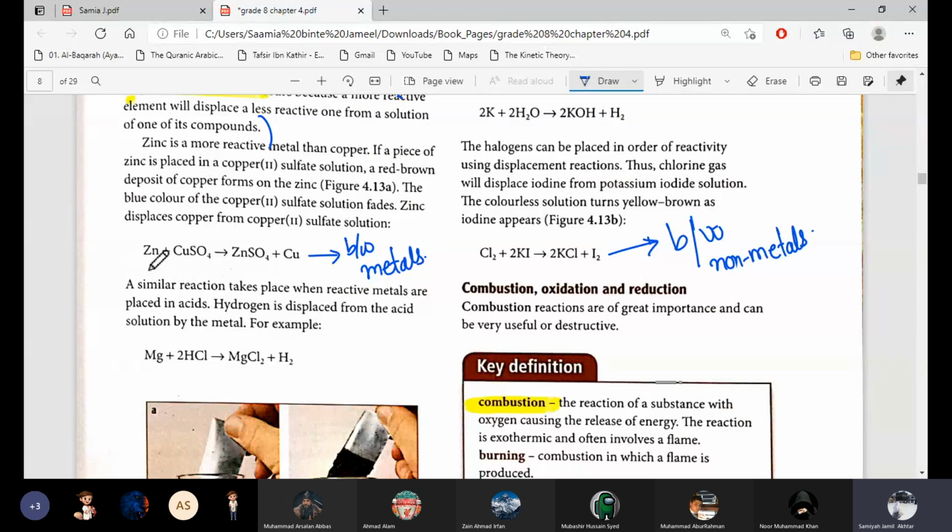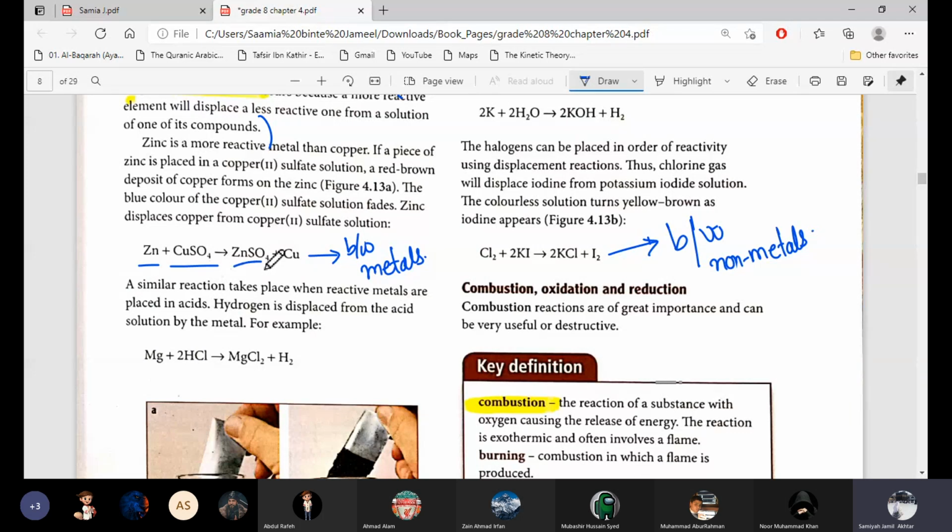So see here, zinc plus copper sulfate. What are the two metals here which are competing with each other? Zinc and copper. Yes, we have zinc and copper. So zinc is more reactive than copper. So zinc will displace copper and it will take its place and copper will come out. So zinc sulfate will form, and because zinc is more powerful, zinc sulfate will form and copper will come out.